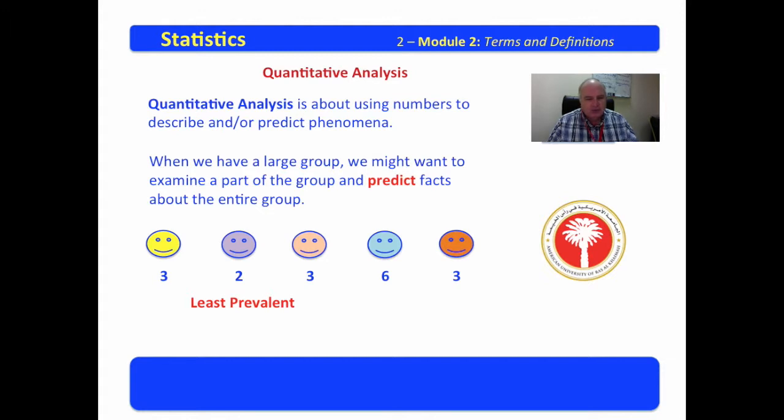Now, I did this particular sample to let you see that sometimes your sample accurately infers issues about the population. Sometimes your sample does not accurately infer conditions of the population. If you will remember, in the population, blue was the most prevalent, but the dark orange was the least prevalent. Our sample was a fair indicator in regard to blue and a poor indicator in regard to the least prevalent.